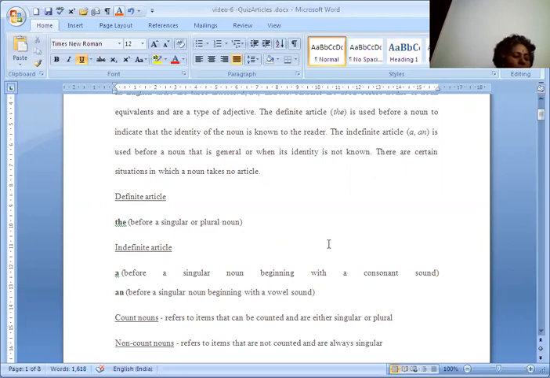The movie refers to that. So now we are going to see the uses of the indefinite article, that is a or an. The indefinite article is used before a noun which has not been introduced earlier. For example, once upon a time there lived a farmer in the village.